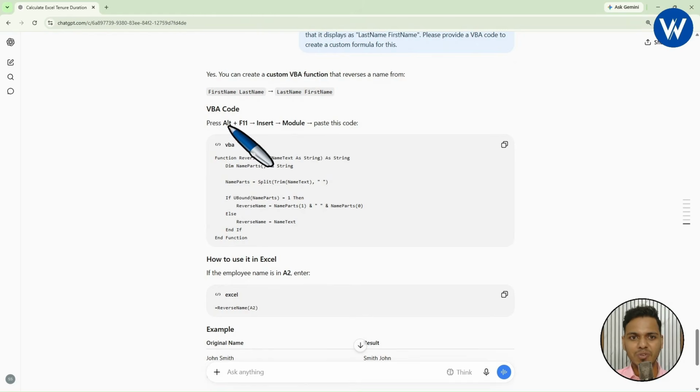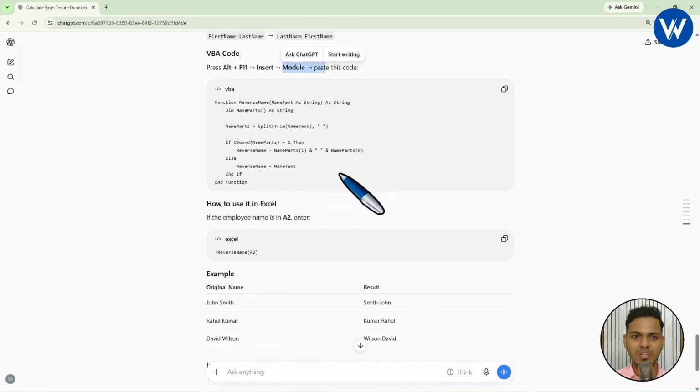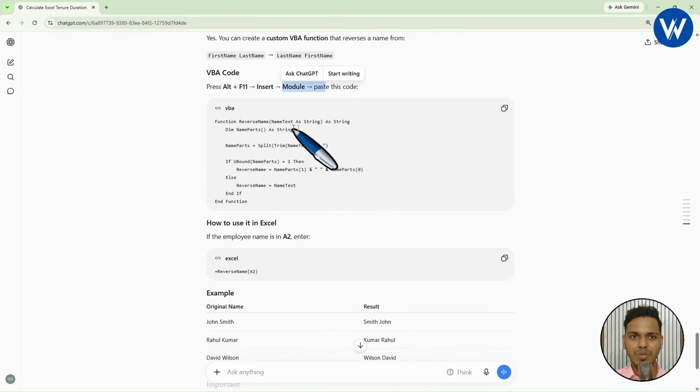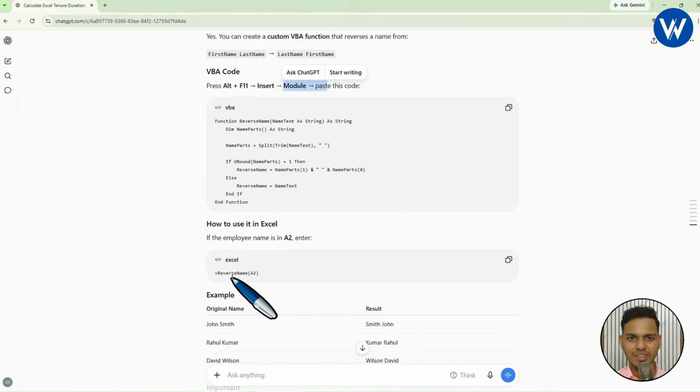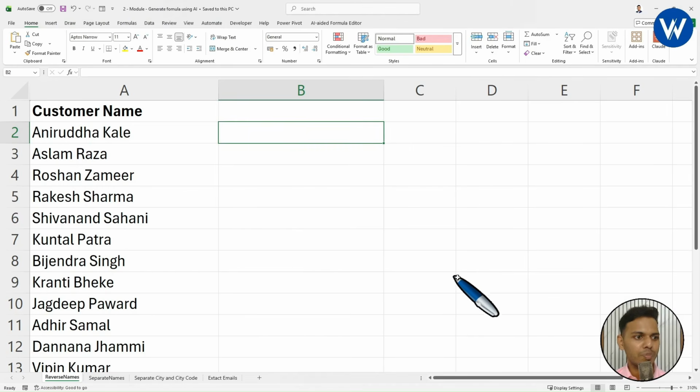So this is the VBA code it has given. First you need to press Alt F11 on the keyboard to open the VBA editor. Now insert a module and paste the code. So it has generated the VBA code. The formula is the reverse name formula. Now first of all, let me open the Excel file. I will show you practically.